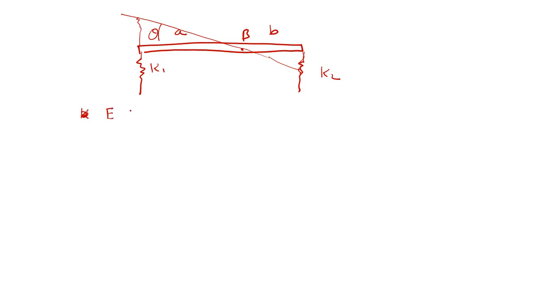What will be the energy? Potential energy in spring 1 is half K1 times the displacement squared, and the displacement here is theta into A. Similarly for K2, theta into B, plus half I_B into theta dot whole square.